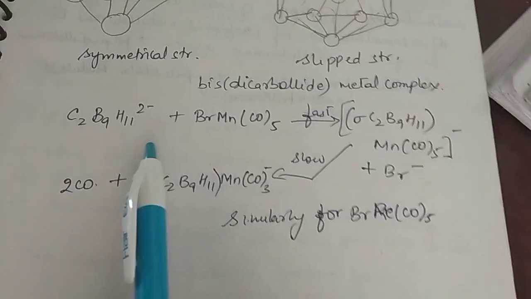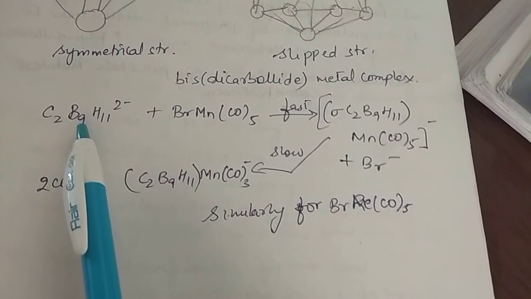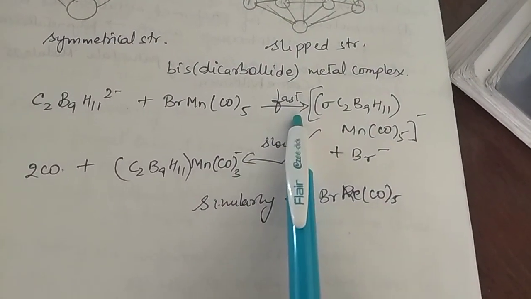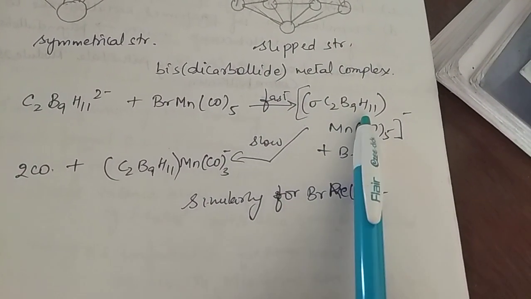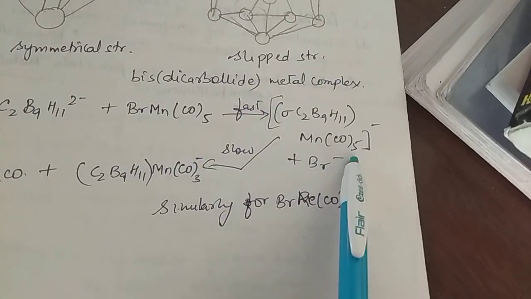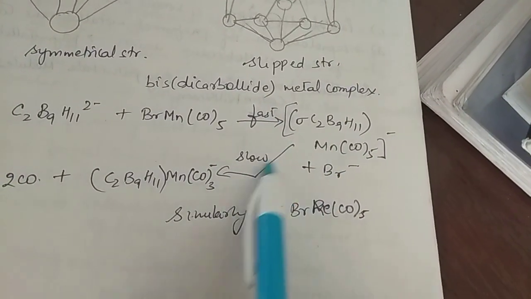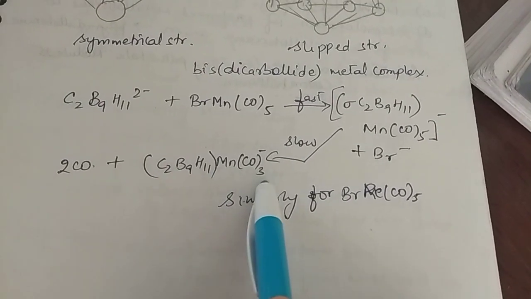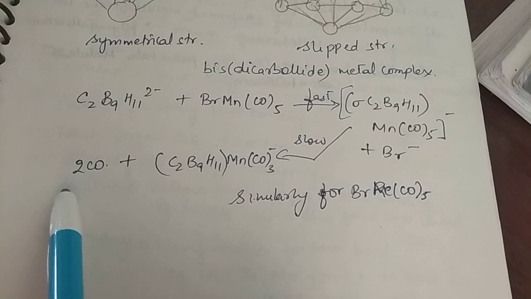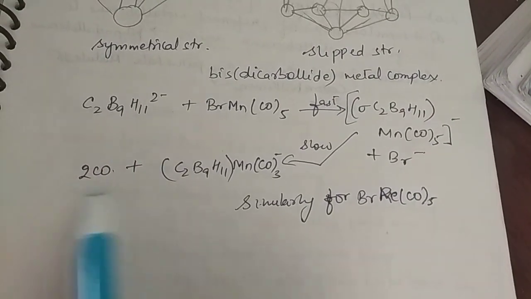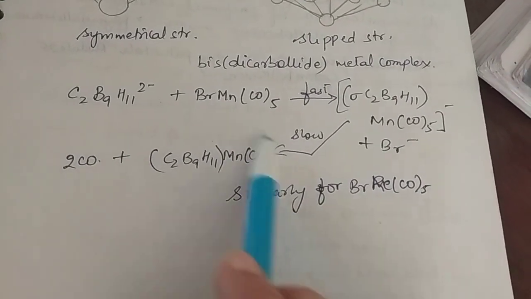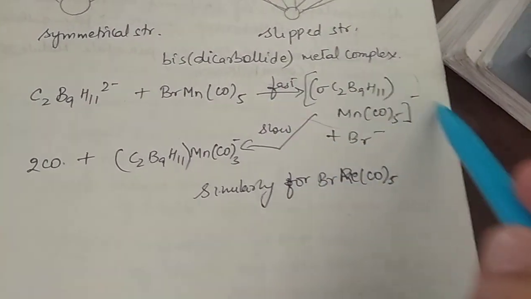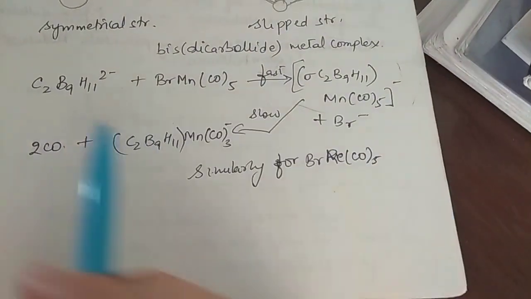Okay, let's discuss one more reaction. C2B9H11 2 minus plus BrMn(CO)5. This is a fast reaction which gives you the sigma-bonded C2B9H11 Mn(CO)5 charged species plus Br minus. Then the next step is obviously a slow reaction, which is C2B9H11Mn(CO)3 minus plus 2CO. So the CO is released and finally you get this type of complex. So this is in between a transition state, you can say, or an intermediate being formed. Okay, so this finally